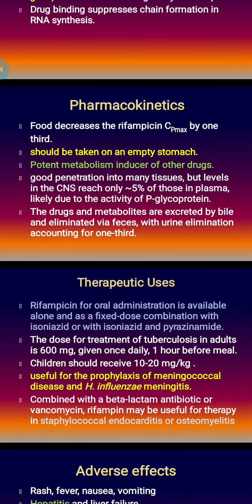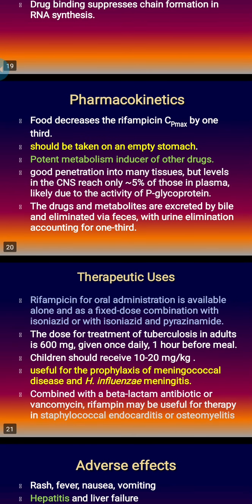And rifampicin for oral administration is available alone or as a fixed dose combination with isoniazid, or with isoniazid and pyrazinamide, and the dose is 600 mg, but also depends on the body weight. Children should receive 10 to 20 mg per kg. And what are the other uses?